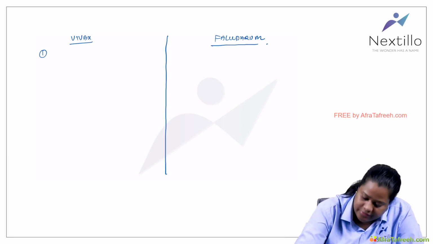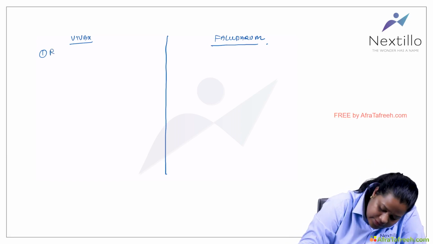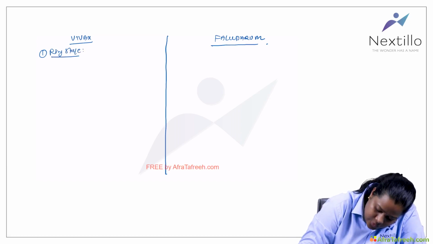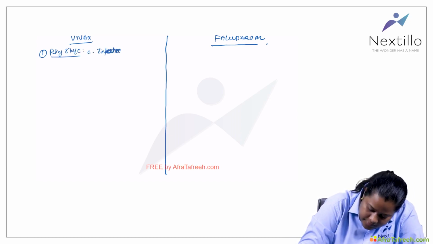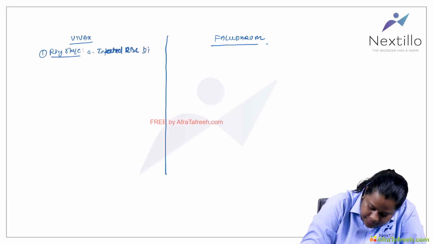So how do they differ? Suppose I talk about the ring stage, what will be the difference? Number one, the infected RBC is bigger.